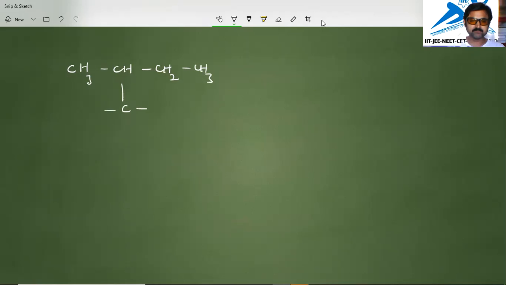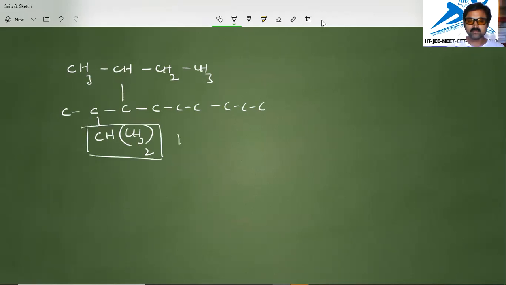In this continuation, I am taking 2 carbons on the left side and around 6 carbons on the right side. And again on this main carbon chain, I am taking CH3 2 times, like earlier. That is nothing but 1 methyl ethyl.